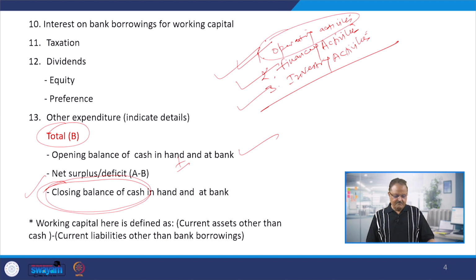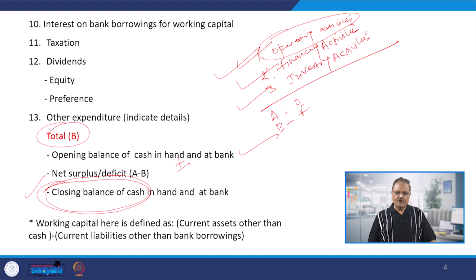That's why we prepare the cash flow statement under the three activities these days: operating, financing and investing. And accordingly, we are putting it under operations, we are also doing the same thing. Same means first we will take into account all the sources of cash and all applications of the cash, and we will calculate the closing cash balance from the operations. This is A. So this is called operations. Then we will go for B. B will be called financing.